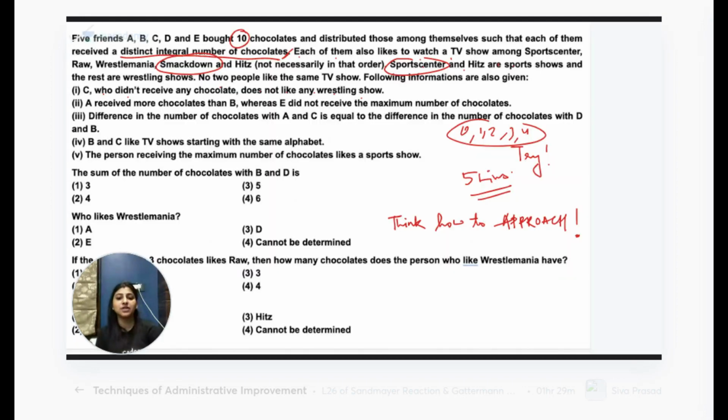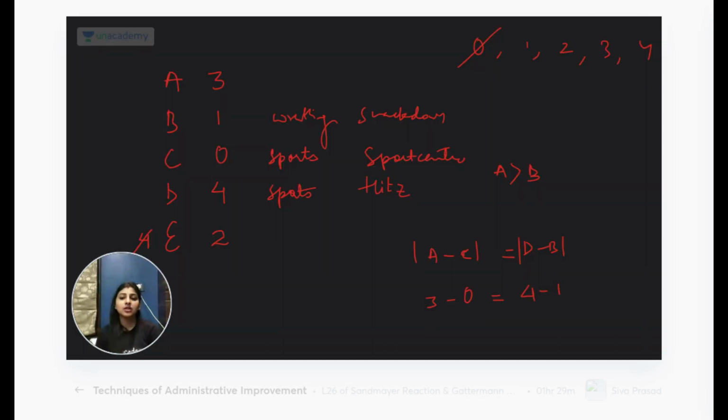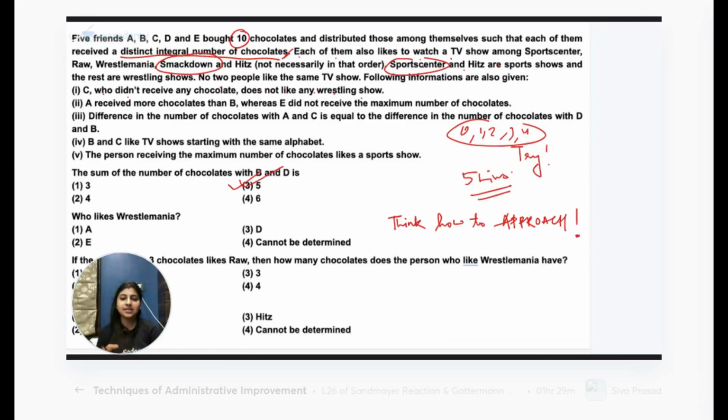The sum of chocolates with B and D is B plus D, which is 5. Yeah, this was easy. I told you, no. This was easy. हमने एकदम basic से start किया है. But yeah, wait for tough questions.